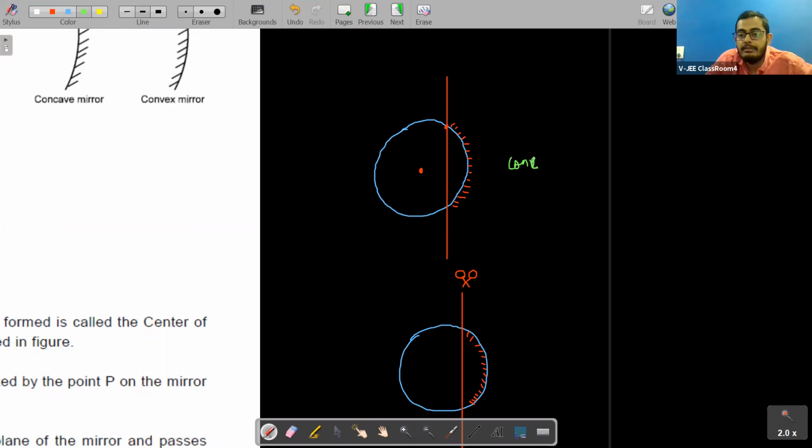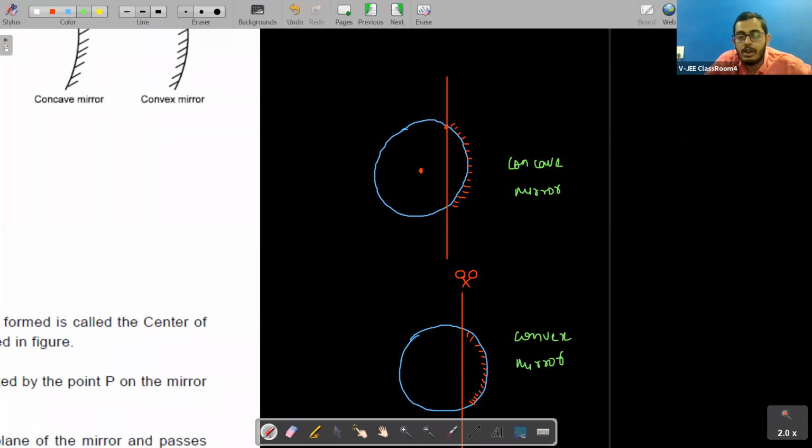It is a concave mirror. Okay, if we silver the bulged out surface, it will be what? It will be concave mirror. And if we silver the bulged in surface, it will be convex mirror. Just keep these things in mind. One is concave mirror, and the other is convex mirror. So these are the two types of mirror.